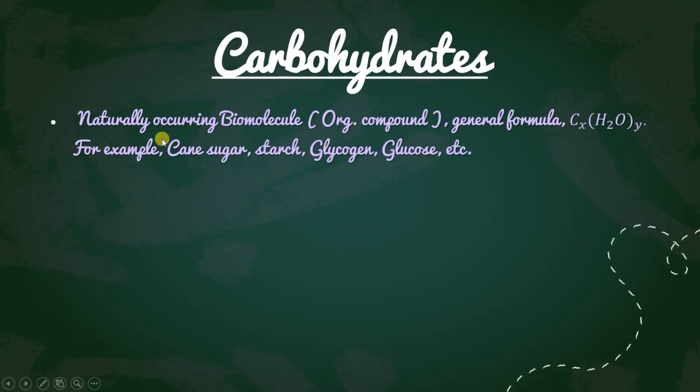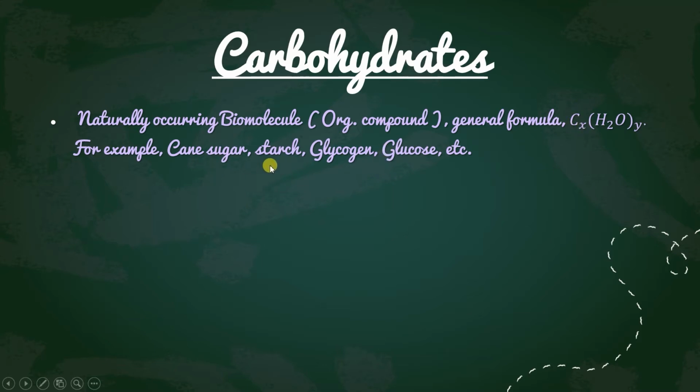Carbohydrates are naturally occurring biomolecules, obviously organic compounds. Why are we saying organic compounds? Because they are made up of carbon, hydrogen, along with oxygen, phosphorus, nitrogen, and all that. Carbohydrate is also made up of carbon, hydrogen, and oxygen, and the general formula is CxH2Oy. That means H2O is going to be added with the carbon. That's why it is also called carbohydrate, or hydrate of carbon.